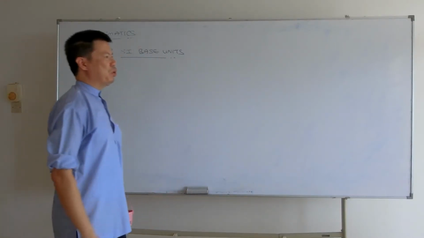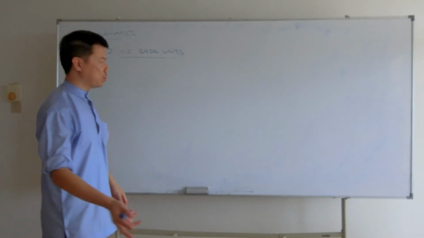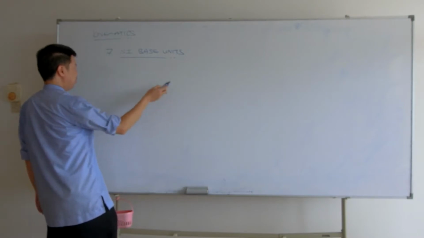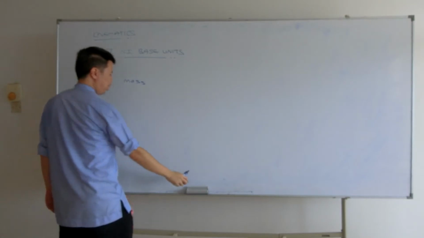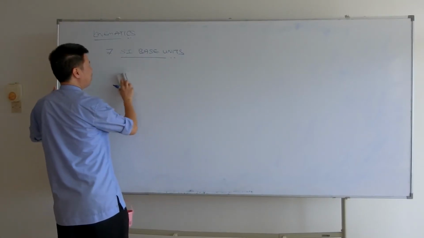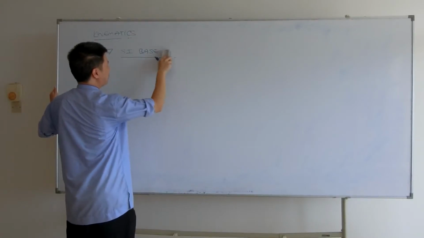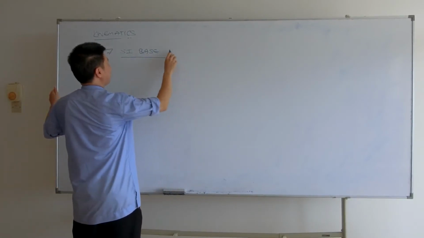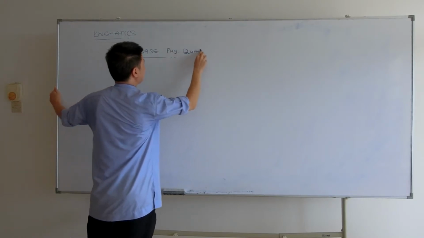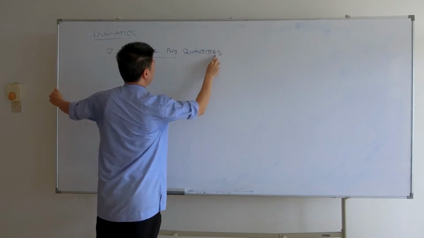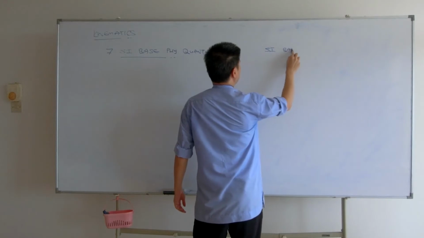So let's think about real life. For example, you can see objects out there. What can you measure? You can measure mass. Okay? Why not we put it in a better way? SI base quantities and SI base units. So, SI base physical quantities and SI base units.